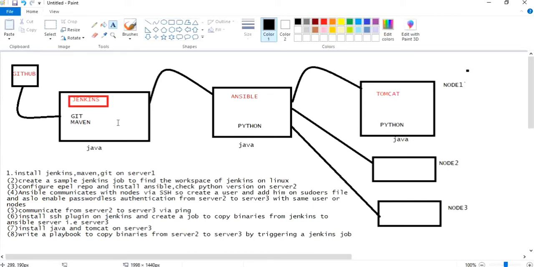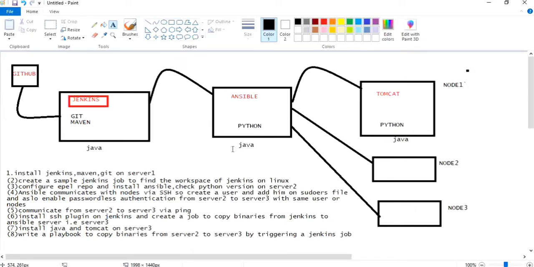You may get a doubt: why particularly are we going for Ansible? We can directly use that SSH plugin and directly copy that file to server 3. Here I am taking only one server, but in real time there will be hundreds of servers. On the fly we need to copy those files at one time. For that purpose I am going with Ansible, which is a configuration management tool, and it does an excellent job. It makes system administration tasks very feasible.